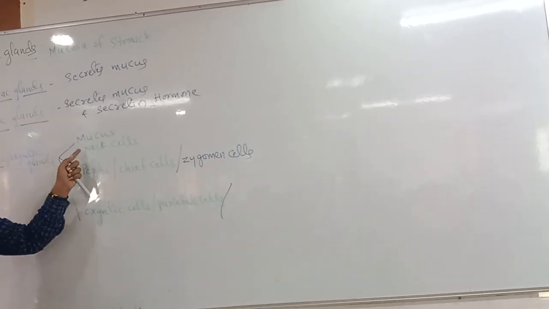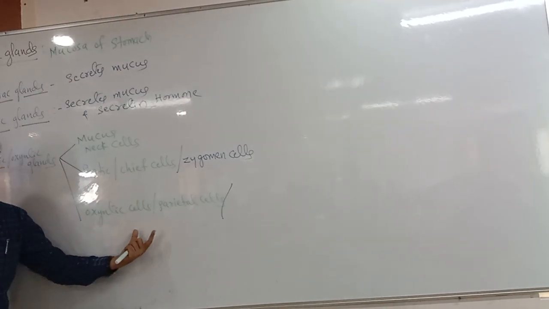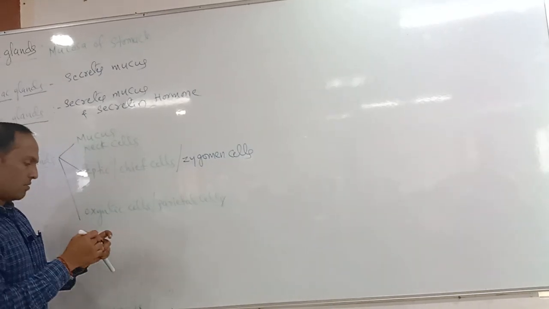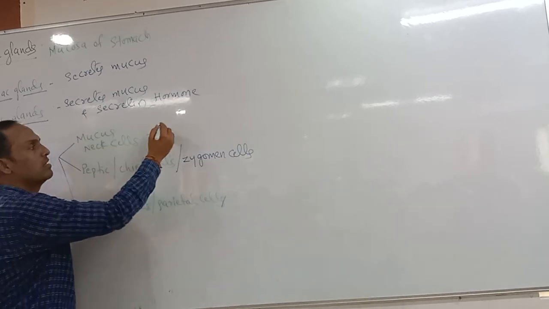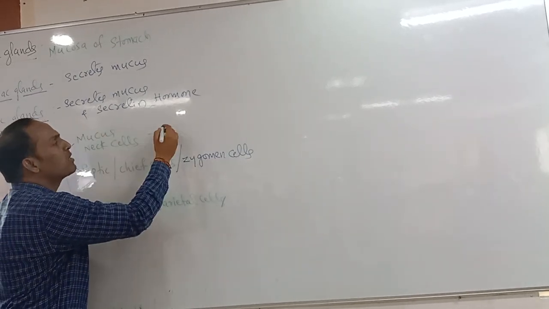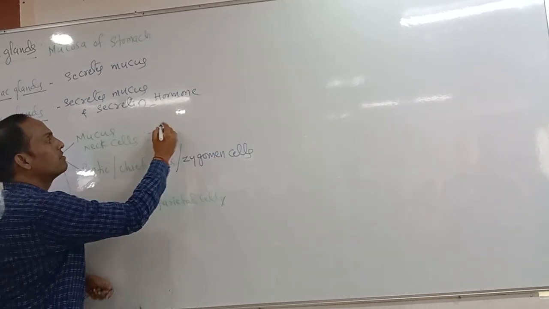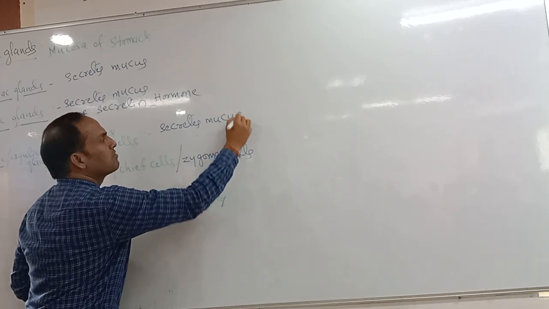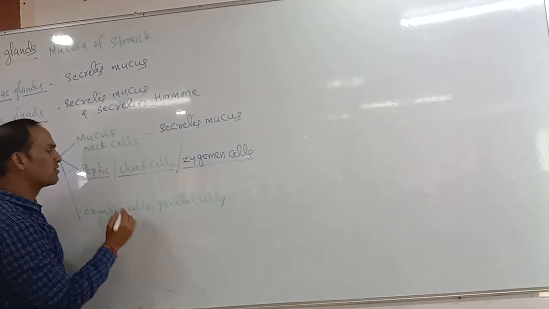So now mucous neck cells, peptic or chief cells which are zymogen cells, and the third one, oxyntic or parietal cells. Let us discuss what the function is. Mucous neck cells commonly secrete which one? Mucus. They secrete mucus.